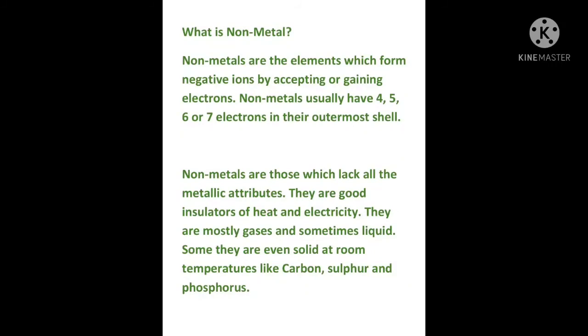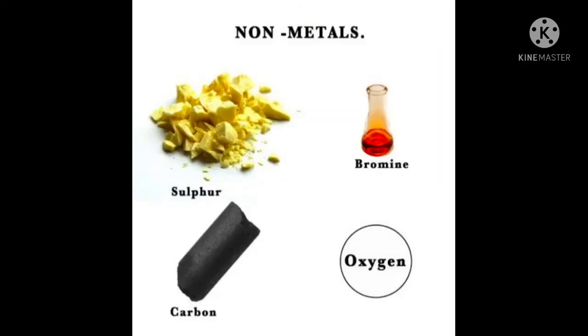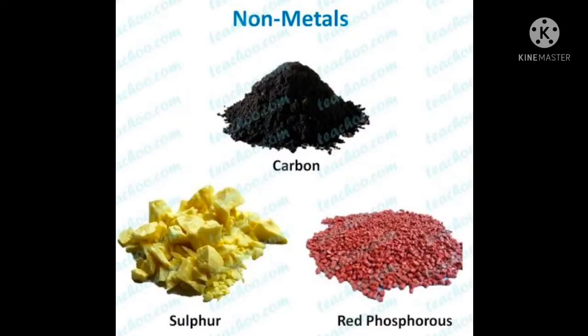I hope till here it is clear to you. Now let us see the images of these non-metals. Examples of non-metals: sulfur, carbon, oxygen, bromine. Again, carbon, sulfur, red phosphorus. All are examples of non-metals.